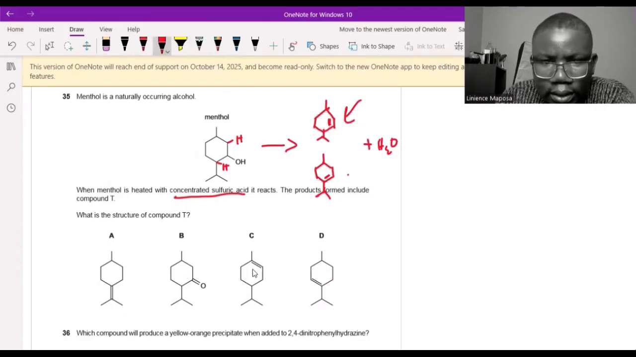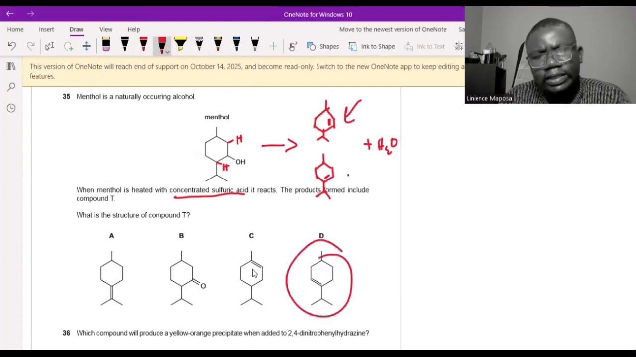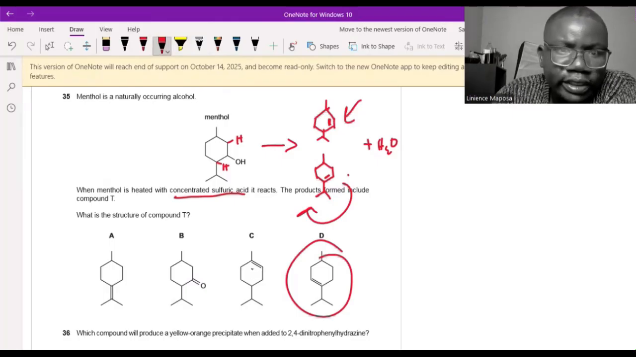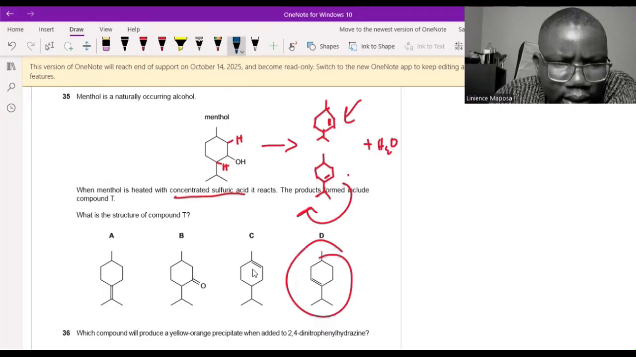Is this one there? Yes, it's there. It's this one, only that it's flipped. They've kind of rotated it like this. It's the same thing, it's just been rotated. Can you see? It's rotated. If you don't believe, let's check the other ones.